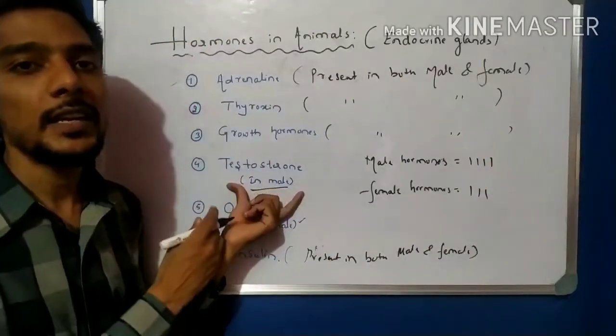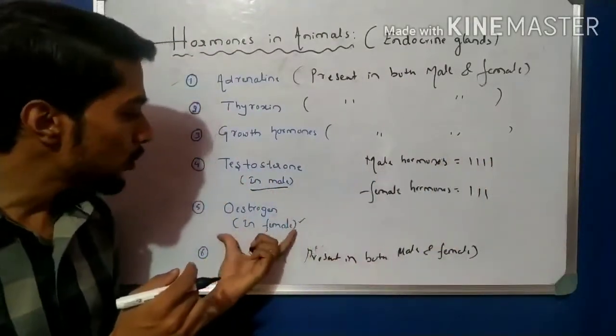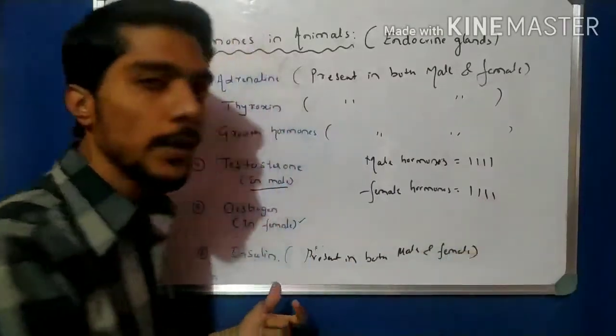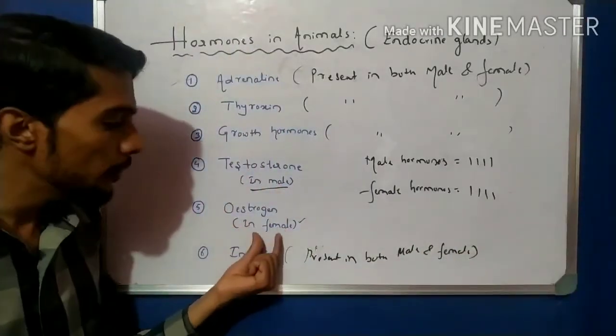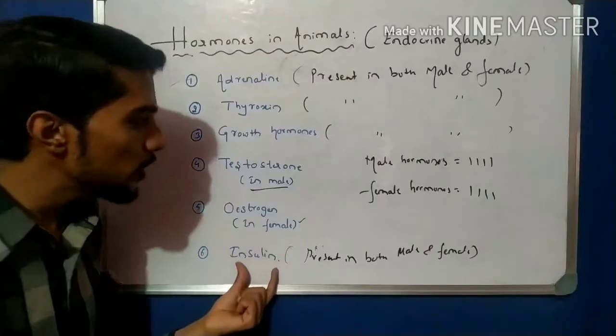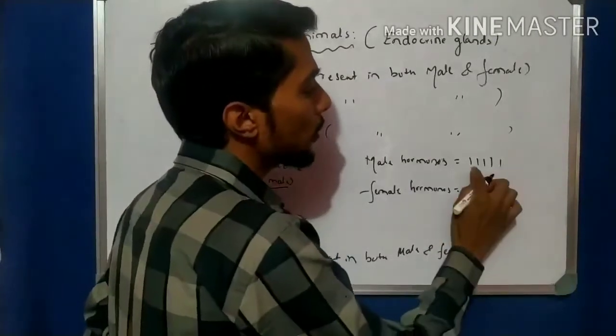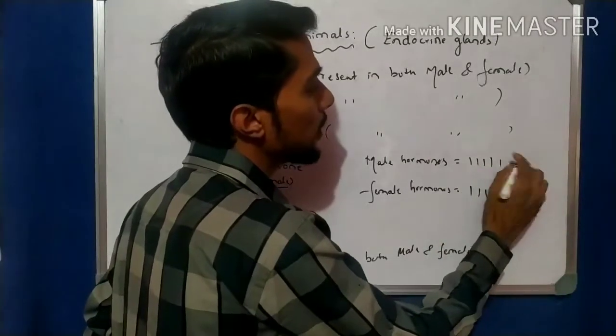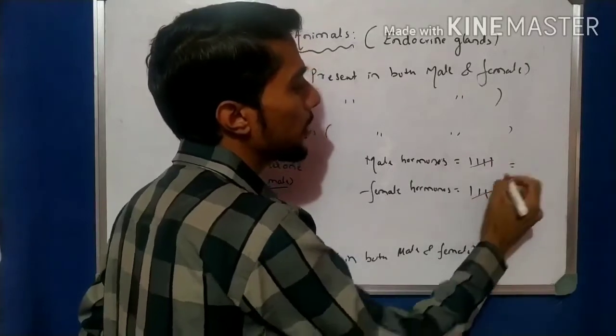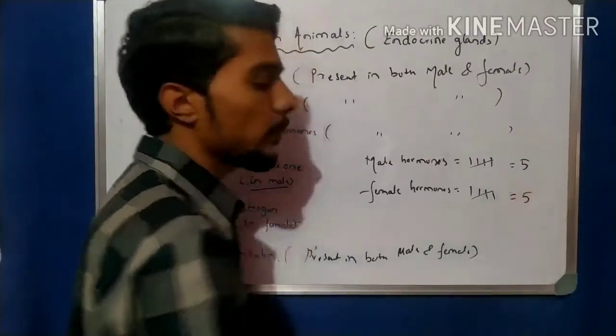Testosterone is only present in male. Estrogen is only present in female. And insulin is present in both. So we count 1, 2, 3, 4, 5. The total is 5.